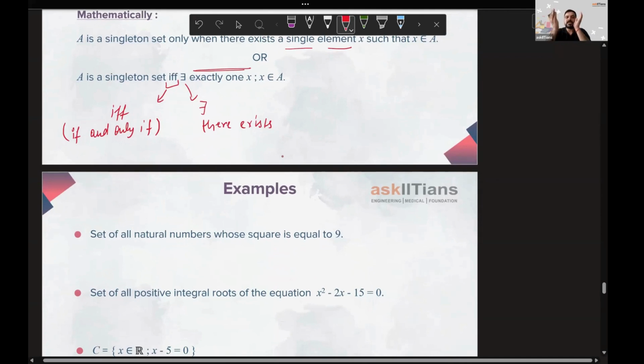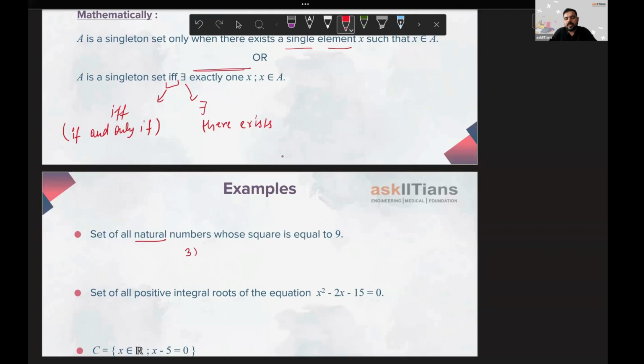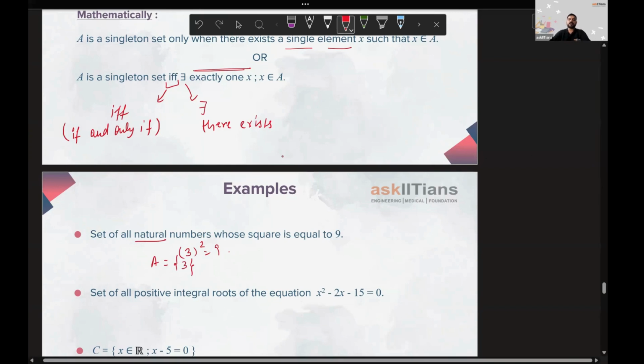We know the square of minus 3 is also 9. We know the square of 3 is also 9. But mind it, they're saying natural numbers. So only 3 square is equal to 9. Hence, this is a singleton set because when I'll be writing this set, we'll be having only 3 in that. Only 3 as a single element there.